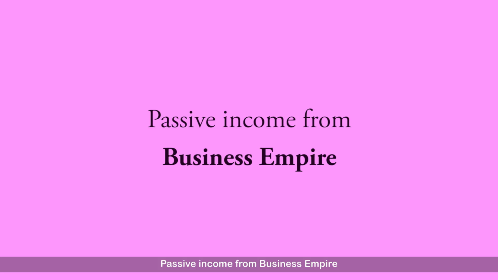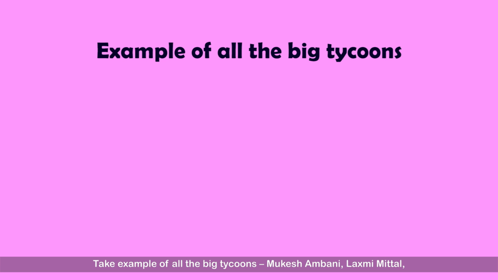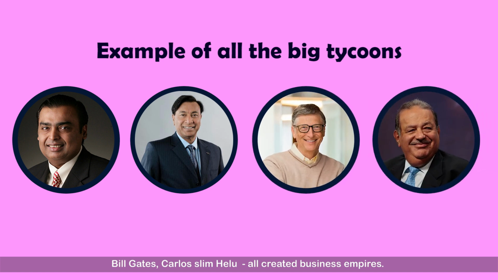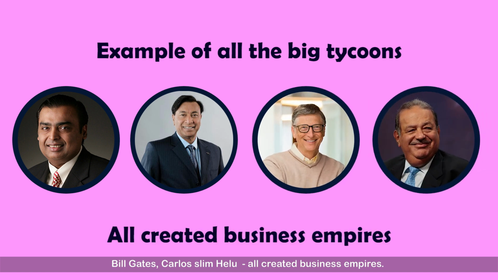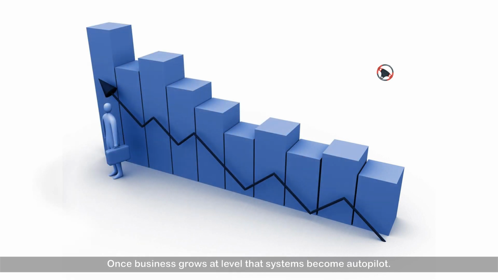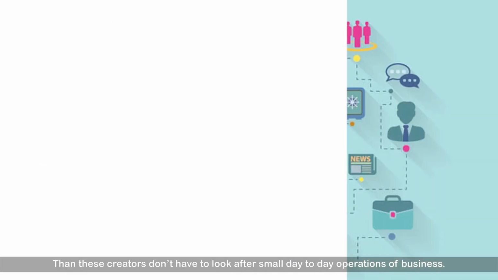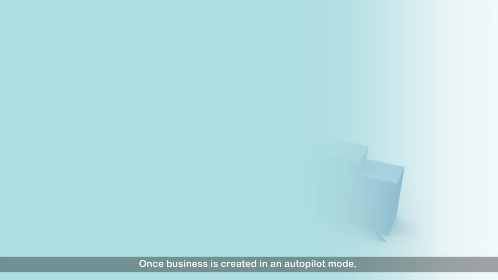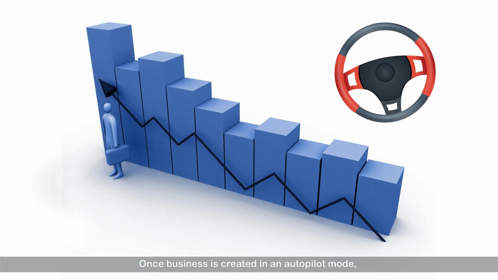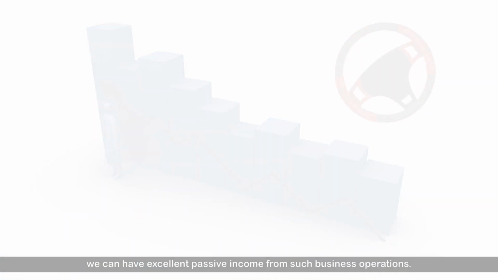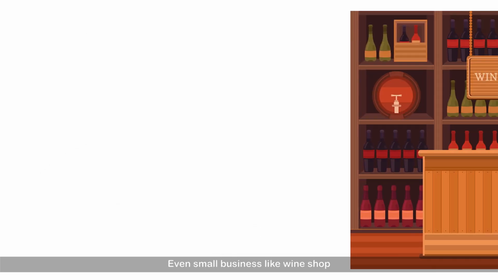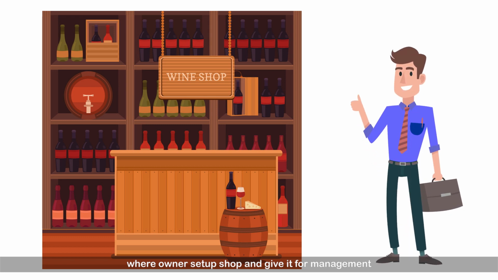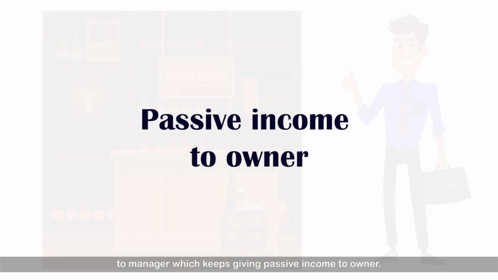Passive income from business empire. Take the example of all the big tycoons: Mukesh Ambani, Lakshmi Mittal, Bill Gates, Carlos Slim Helú, all created business empires. Once a business grows to a level where systems become autopilot, then these creators don't have to look after small day-to-day operations of the business. Once a business is created in autopilot mode, we can have excellent passive income from such business operations. Even a small business like a wine shop, where owners set up the shop and give it to a manager for management, keeps giving passive income to the owner.